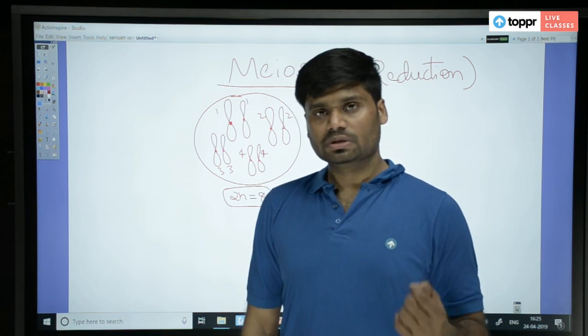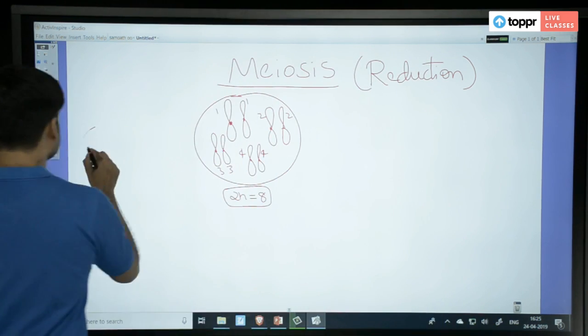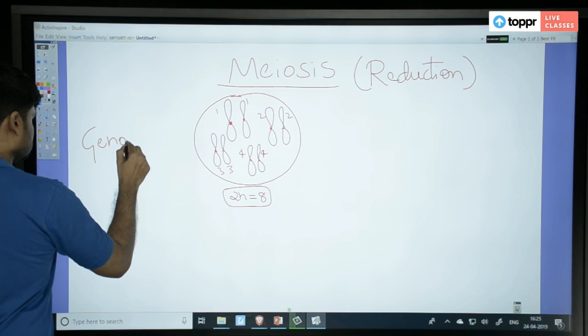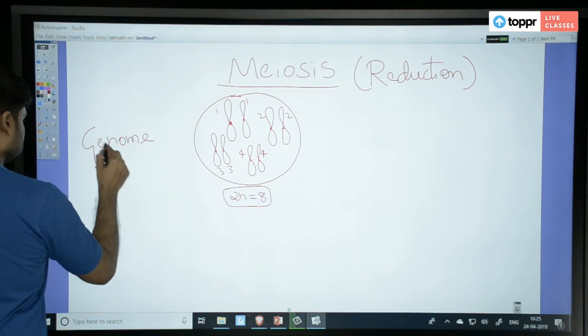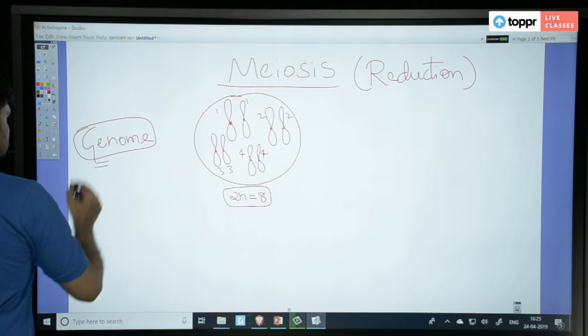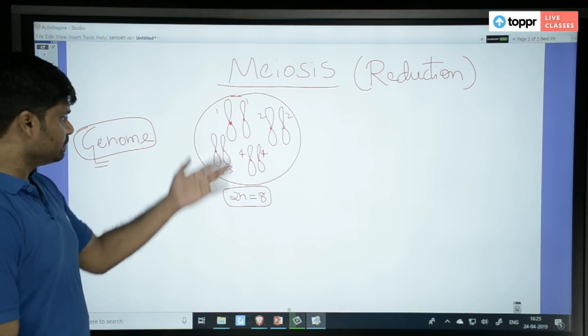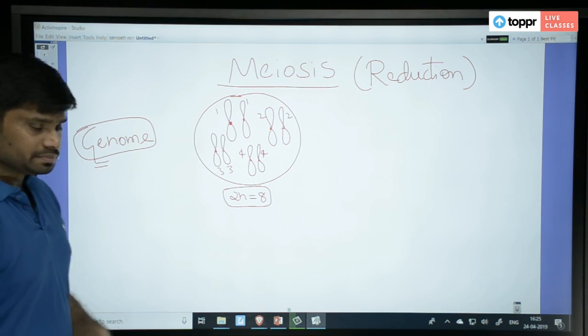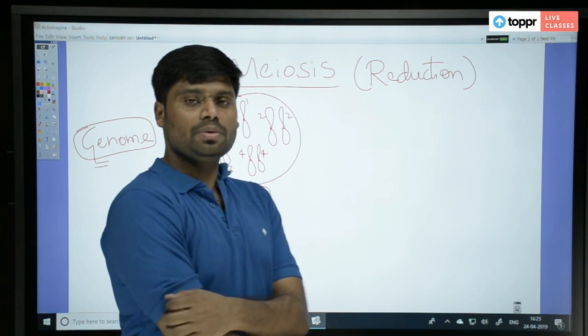What is the genome? Tell me someone, for example, for this cell, what is the genome? How many chromosomes is the genome?